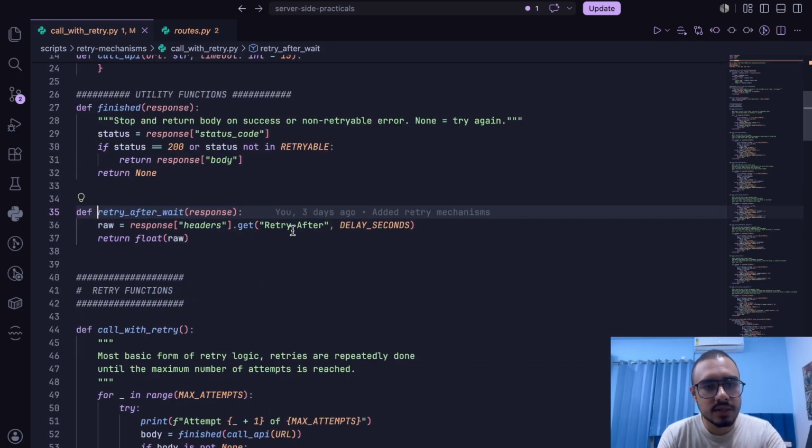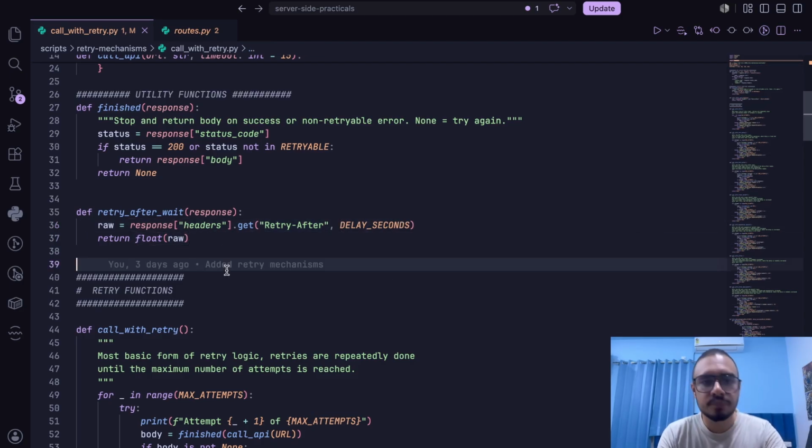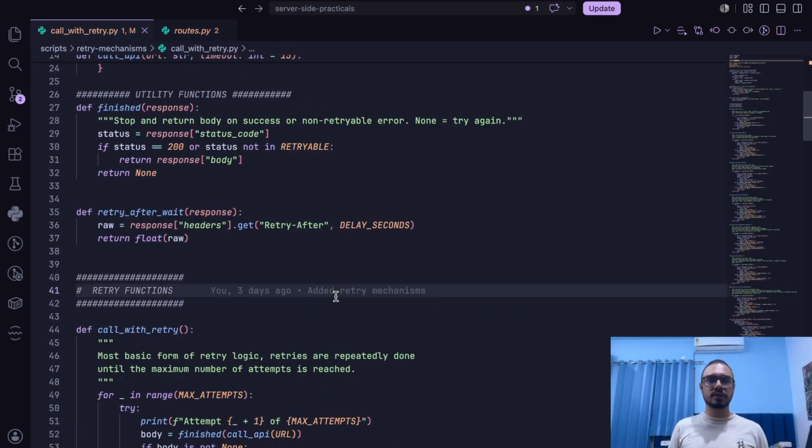Now retry after wait takes in the response from the request, extracts the response headers and looks for a retry after header. And if that is available, it will take the amount of seconds from retry after. Otherwise, it will just take in delay seconds and convert it to a floating point number. Now, this retry after is something that will be set by the unreliable API itself. If it is your own service, you can do something like that: the server will give you a particular amount of seconds that you need to retry after. Now, the retry time is basically managed by the API itself.